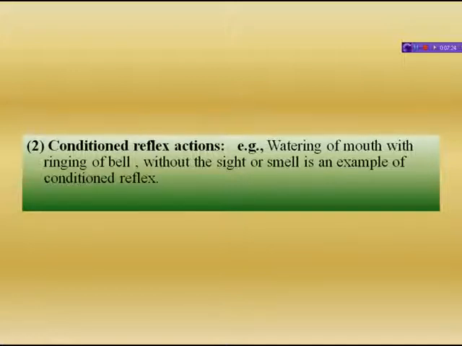Actually, conditioned reflexes reduce the burden on the brain. For example, watering of the mouth with the ringing of a bell, without the sight or smell of food, is an example of conditioned reflex. In 1906, Pavlov found that a dog salivated at the sight of food. He would sound a gong every time the dog was given food. After some days, the dog would salivate on hearing the bell even without food. So this is the classic example of conditioned reflex action. Other examples are paddling, driving a vehicle, playing a musical instrument, writing, reading, knitting without looking, and salivation at the sight or smell of food. These are examples of conditioned reflex actions.